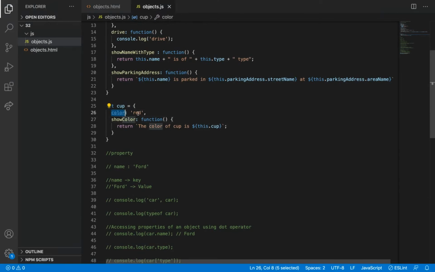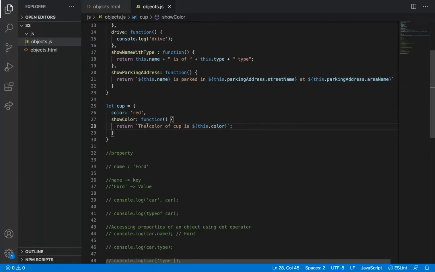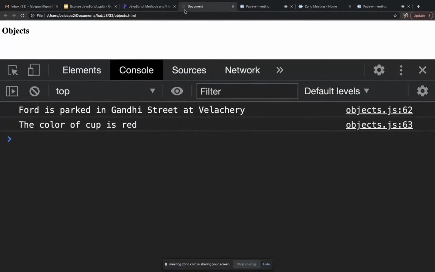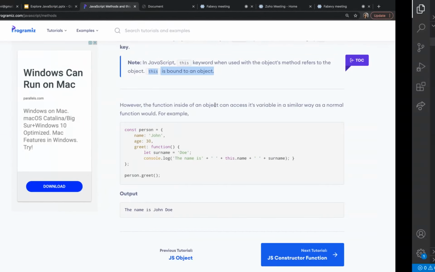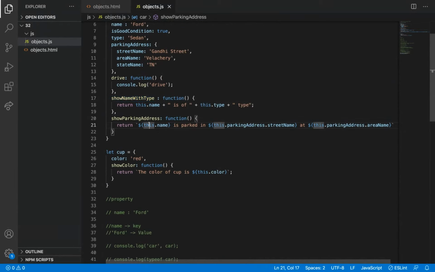Sorry, this dot color. It's my mistake. So this dot color. So it is showing the color of the cup is red. Fine. So we have seen object and its properties, how we can access the properties and also the methods inside the object, and what this is in an object.